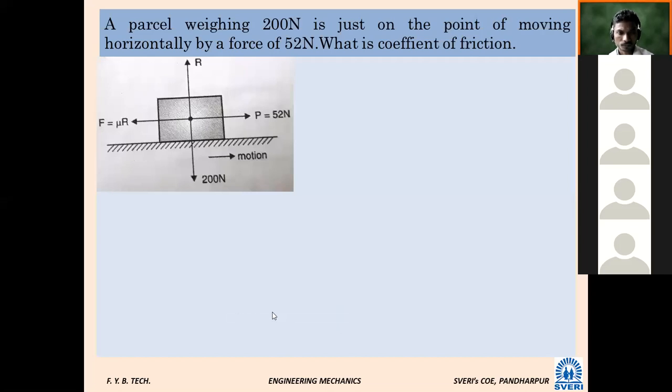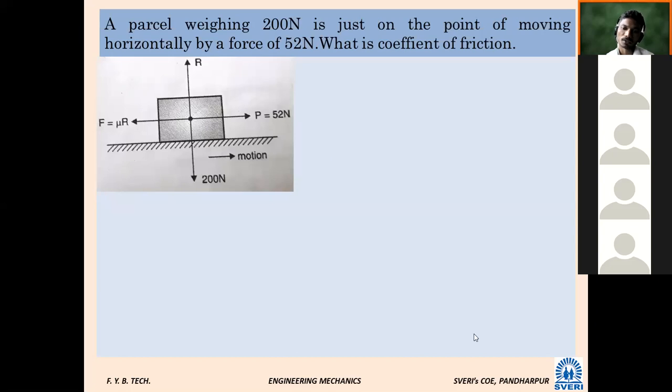Loudly. A parcel weighing 200 Newton is just on the point of moving. What does just on the point of moving mean? Limiting equilibrium. Horizontally by a force of 52 Newton. What is the coefficient of friction?